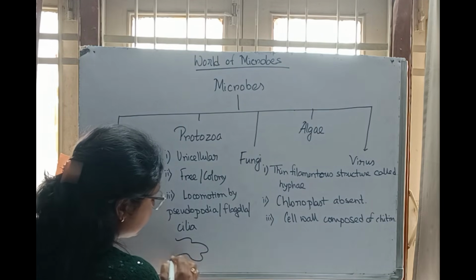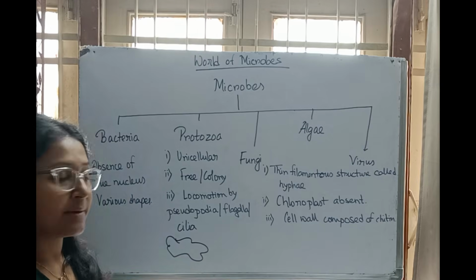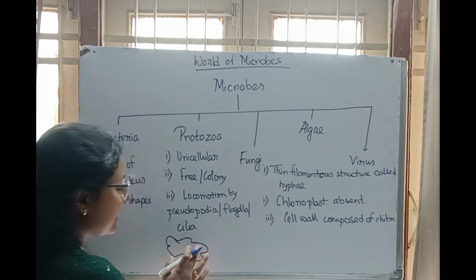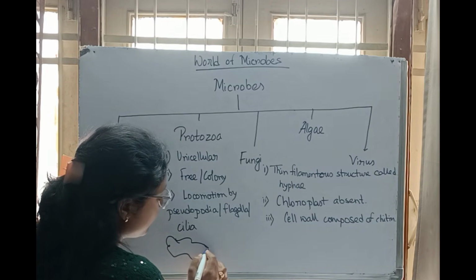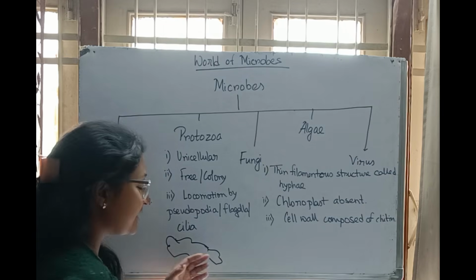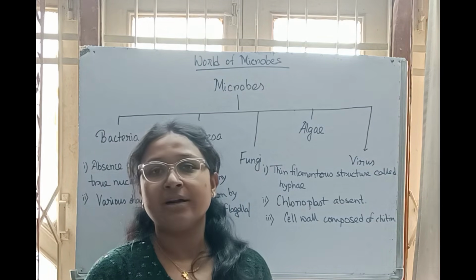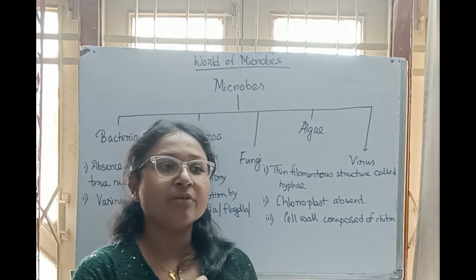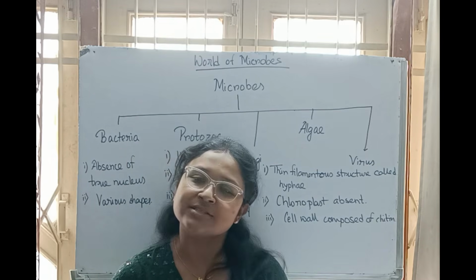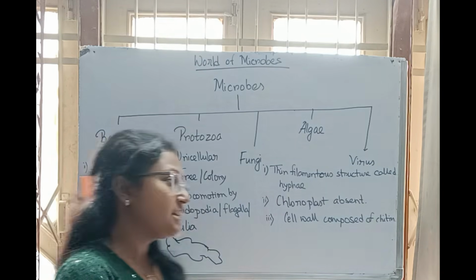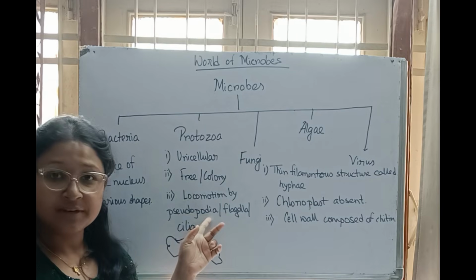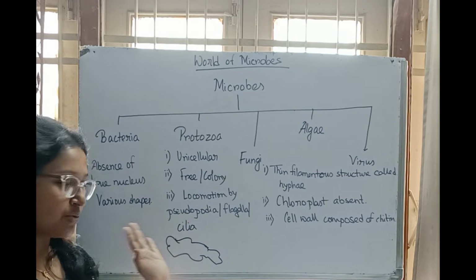Amoeba is like this shape. Now wherever the food is, it just makes its body projected towards that side. That means it just projects its body part to that side, and that type of false feet is known as pseudopodia. So pseudo means false and podia means feet. So false feet, pseudopodia.